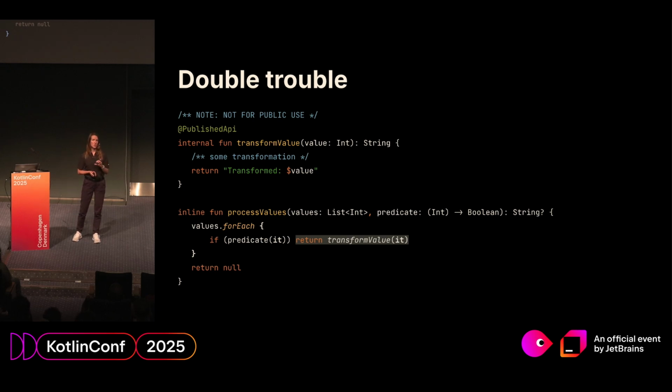This return statement is called a non-local return in Kotlin, which means that it would return not from the forEach cycle, it would return from the entire function, which in turn means that we wouldn't process the entire values list. Instead, we stop on the first value corresponding to the predicate, and then exit, which is probably not what Kotlin wanted.